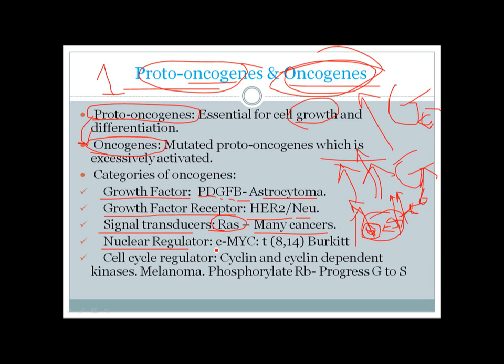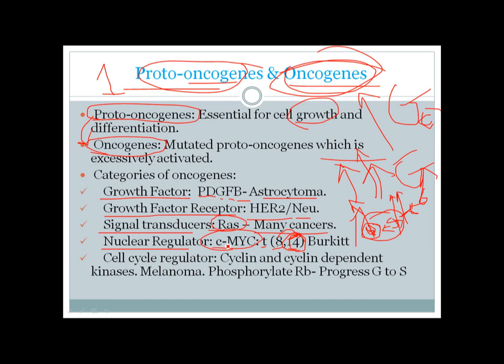Nuclear regulators are also very common, and one very good example is c-MYC. c-MYC is associated with the t(8;14) translocation. Here the translocation occurs from chromosome 8 to chromosome 14. Chromosome 14 has the heavy chain locus for immunoglobulin, and this is an excessively active gene.